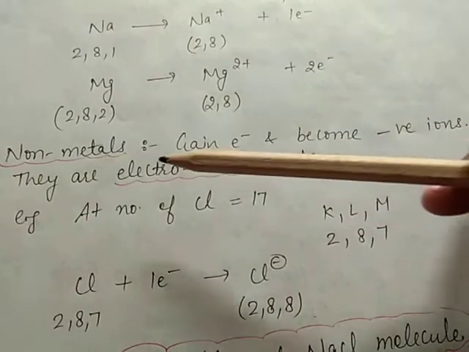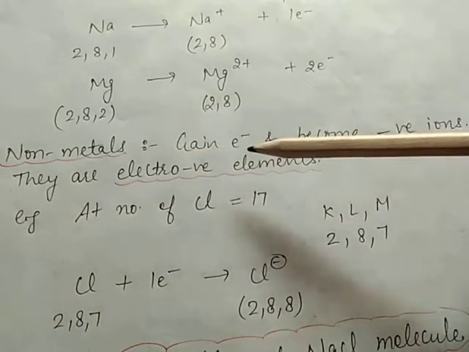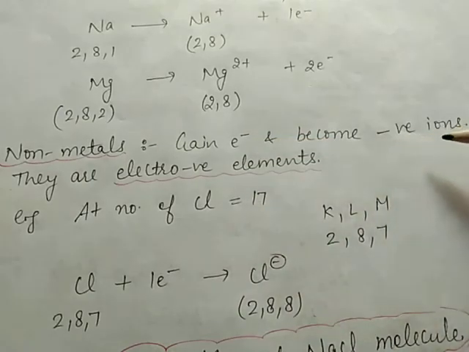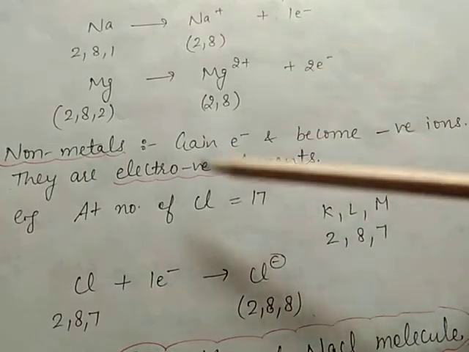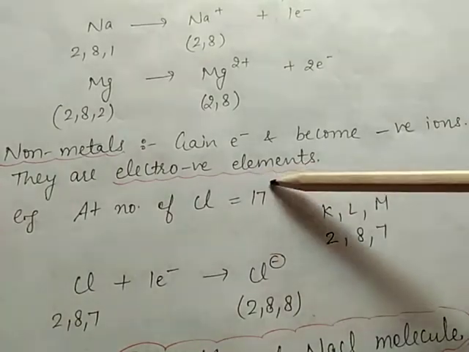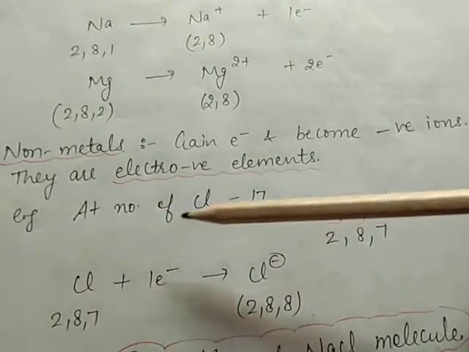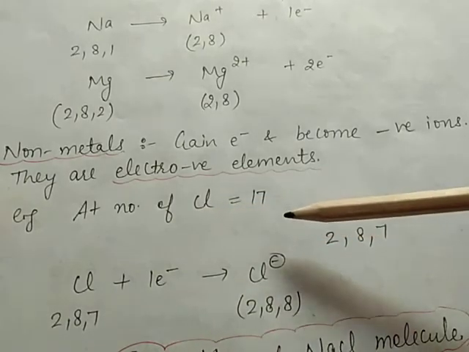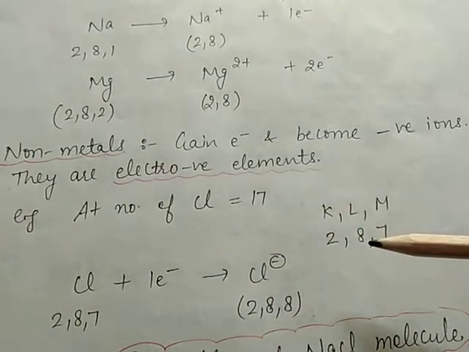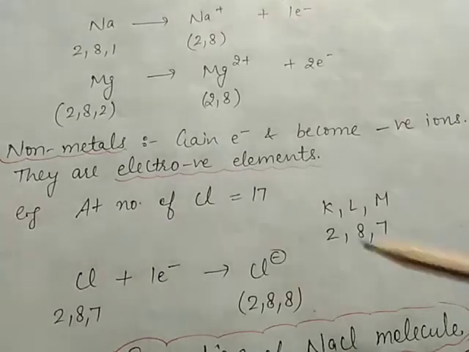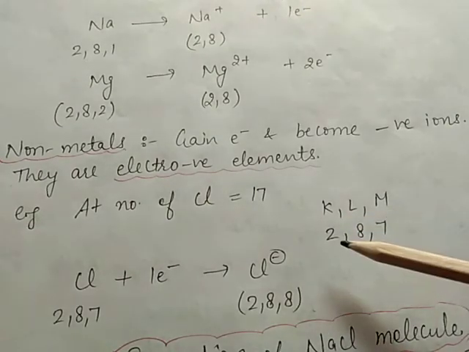Now next is non-metals. After gaining electrons, they become negative ions. So they become electronegative elements. Example, the atomic number of chlorine is 17. Its electronic configuration in the KLM shell is 2, 8, 7.